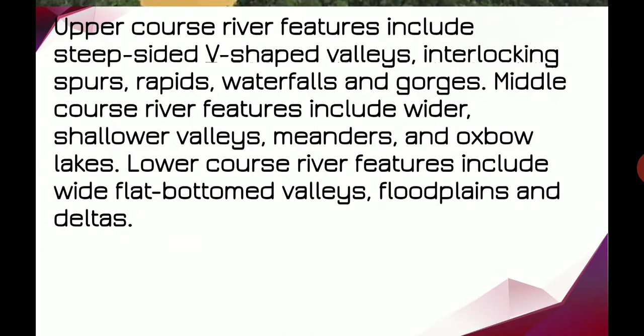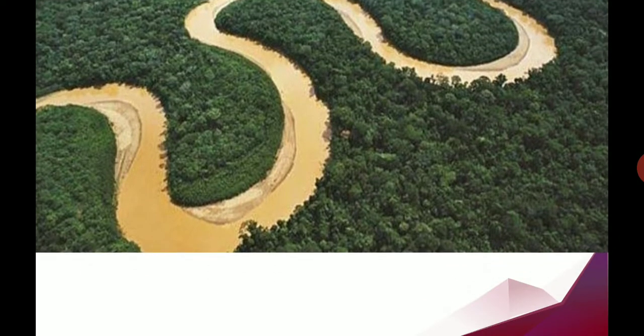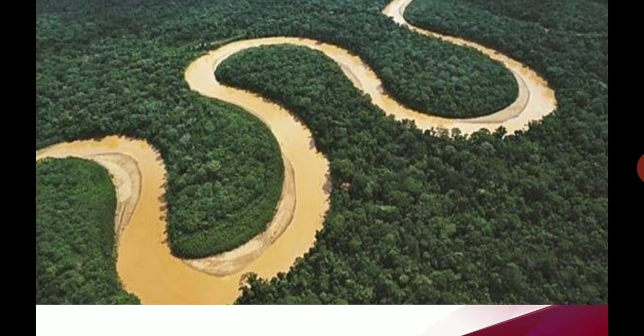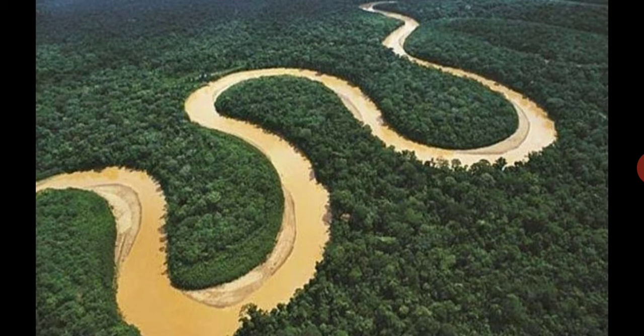The lower course river features include the wide, flat-bottomed valley. This is called the meanders. The curved shape, the curves, we will always know as meanders. According to the land formation, sometimes the meanders will occur in that way.